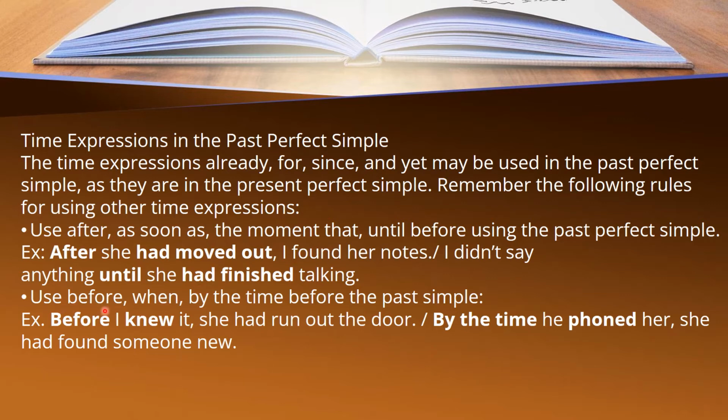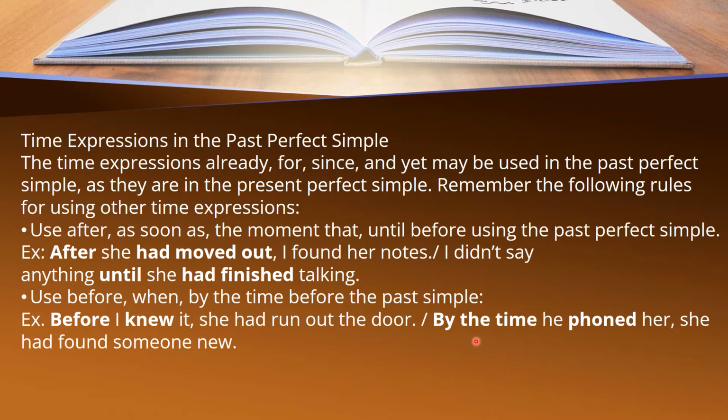Okay, use before, when, by the time, before the past simple. When we are constructing the sentence of past perfect tense, whenever we use before, when, or by the time, we have to use them before the past simple. Like in this case, before I knew it, she had run out the door. Meaning, in this clause, we have to use before with past simple, and in the second clause, we simply use the past perfect, like she had run out the door.